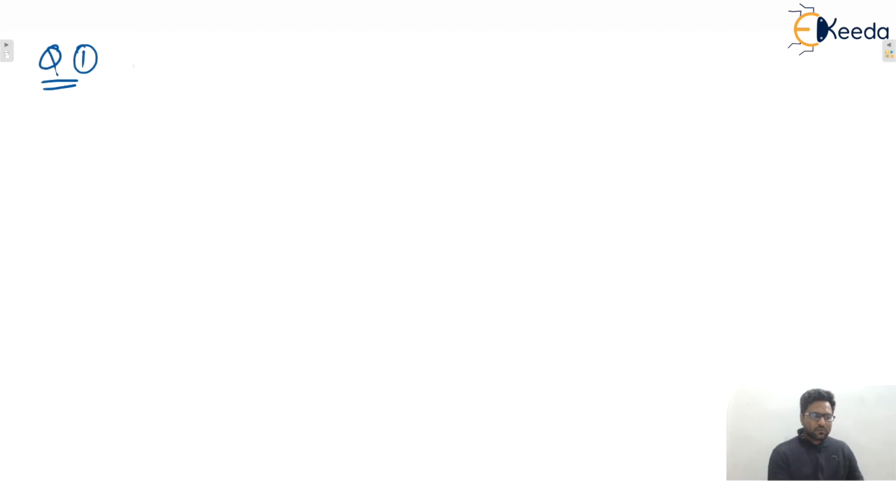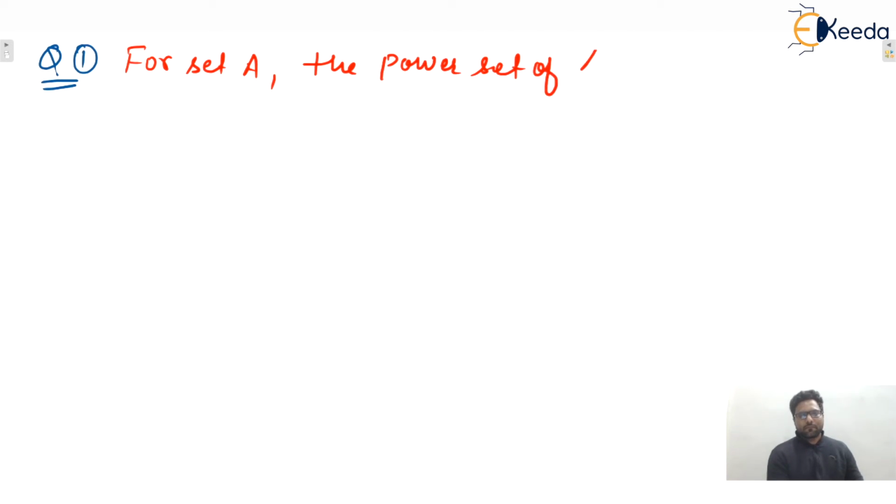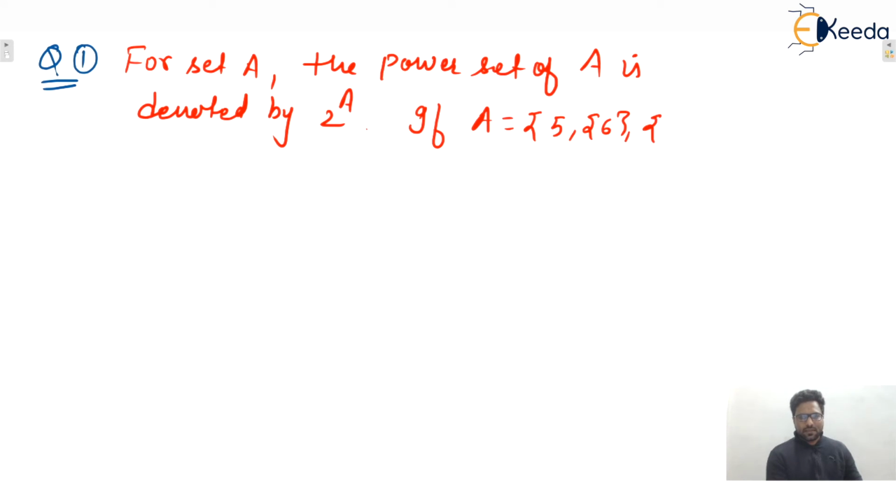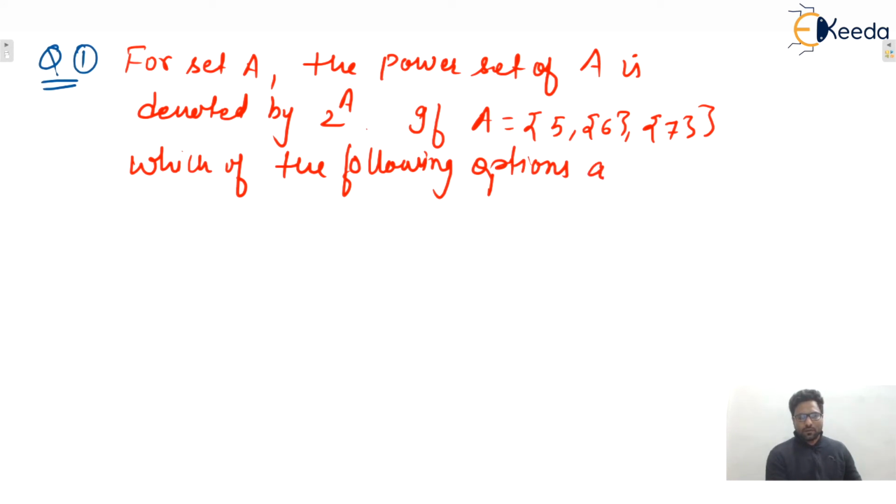So this question was: for a set A, the power set of A is denoted by 2 raised to power A. If A is given to you as 5, 6, 7, then the question is which of the following options are true.